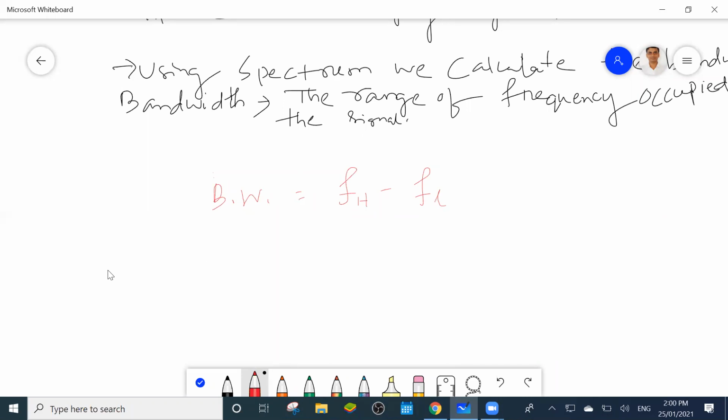Second thing, one important thing we will use. What is the Fourier transform of a function? What is the Fourier transform formula? Suppose g of t is a non-periodic signal, then we can use Fourier transform to convert from time domain signal to frequency domain signal. If it is periodic, then we will use the Fourier series. Suppose g of t is